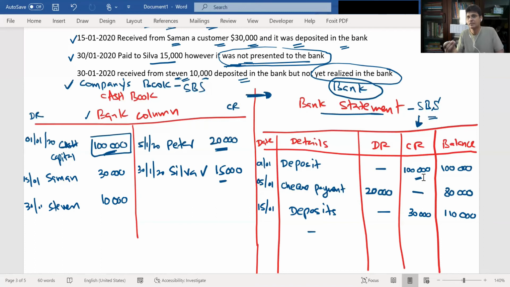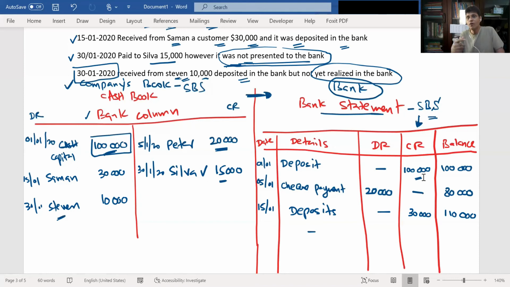Please understand this concept. The SBS accountant goes to the bank and deposits the check. When is he going? On 30th January, right? 31st is the closing date, the end of the month, right? So when you deposit to your bank account, this customer would have issued the check from his bank, right?